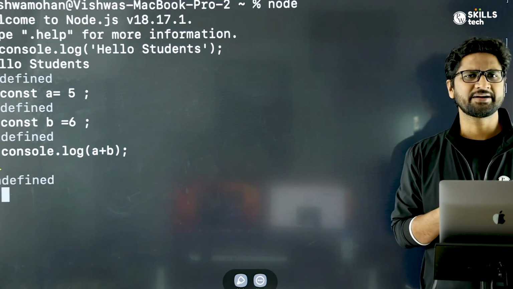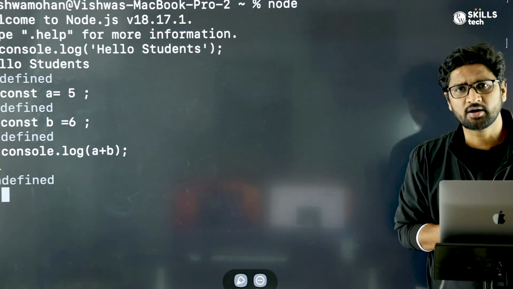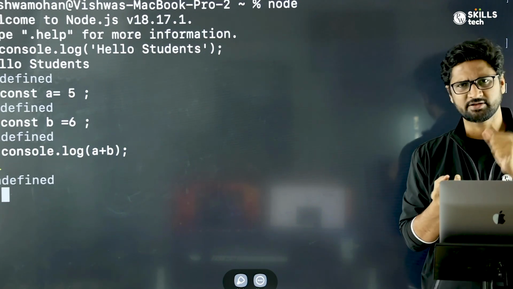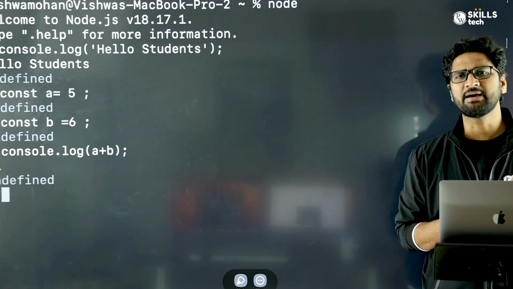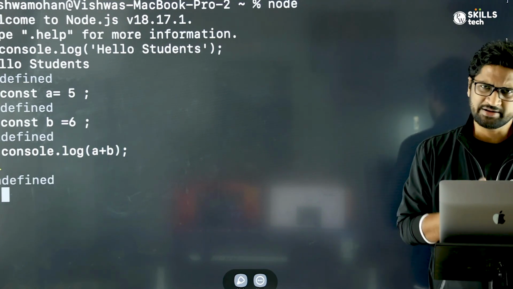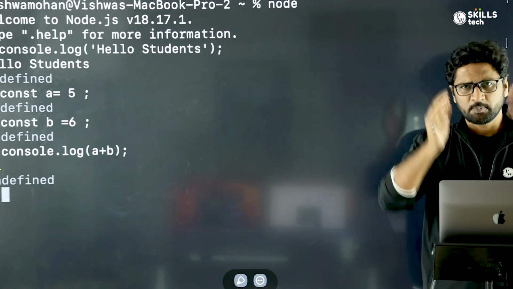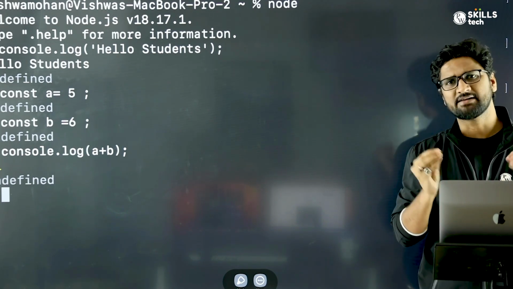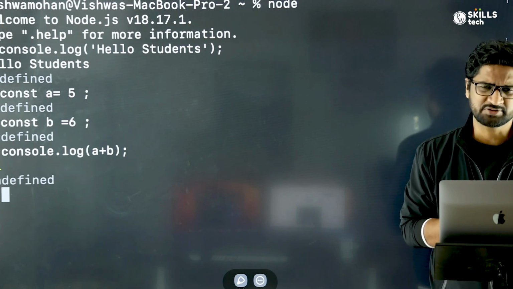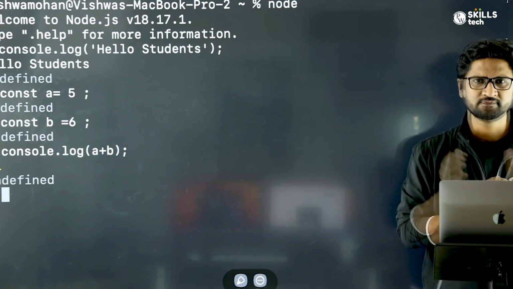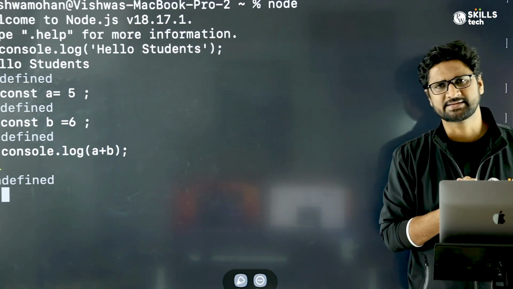So we have seen how Node.js can be installed on your operating system, on your laptop, depending on whether you have Windows or Mac. In order to check, we type node --version. It will tell you which version of node is installed. And when you then type node, it opens up a REPL environment, where all the JavaScript that you want to execute can be executed. So it's a quick way of testing the code you'd like to execute. Now let's move on to the next section.